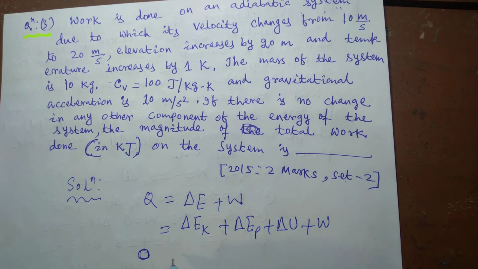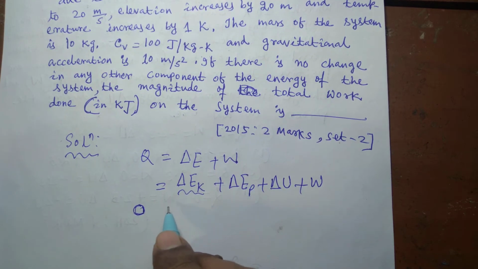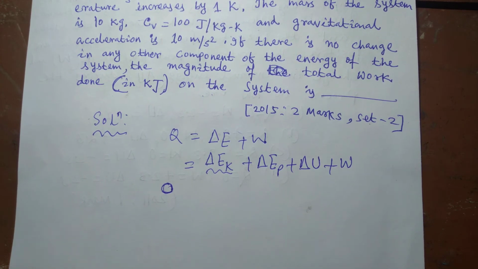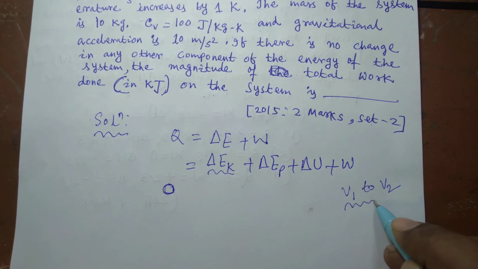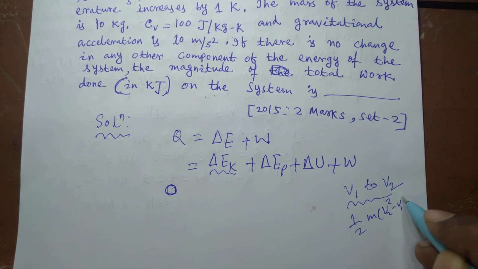So that is 0. And delta EK stands for change in kinetic energy. We know that the kinetic energy of a system is equal to half m v square, where m is the mass of the system and v is the velocity of the system. So suppose the velocity of a system changes from v1 to v2, then change in kinetic energy will be half m times v2 square minus v1 square.